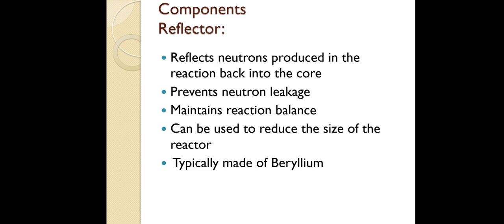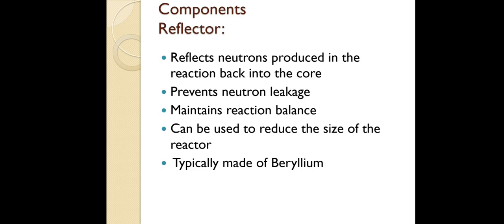And what are the components we have? As I told, the first one is the reflector. What is the role of the reflector? It reflects the neutrons produced in the reaction back into the core. Obviously that is what I told in the previous slide. During the reaction it will release 3 neutrons. Of the 3 neutrons, how many will be reflected back?